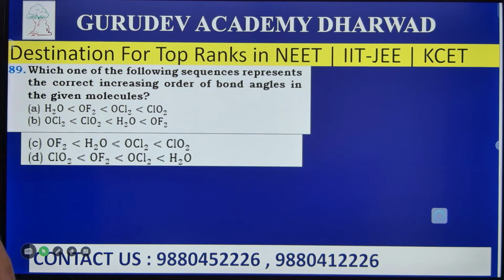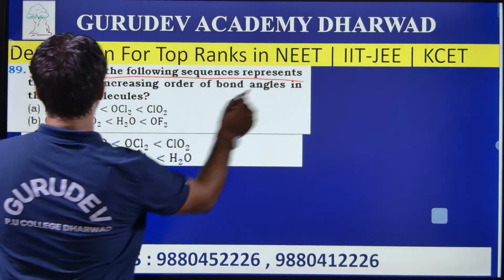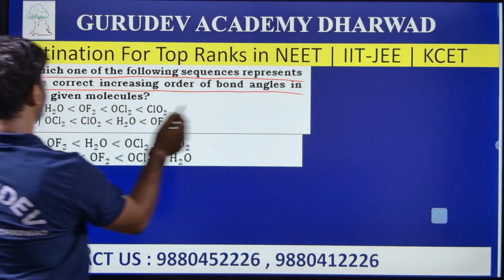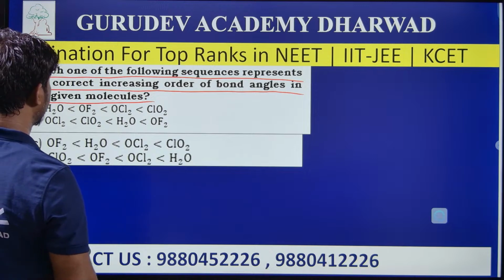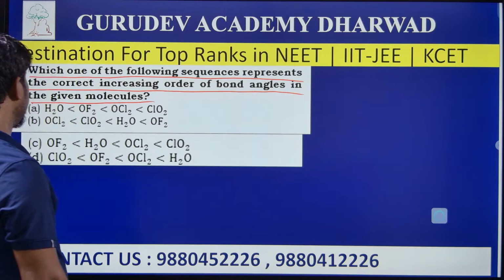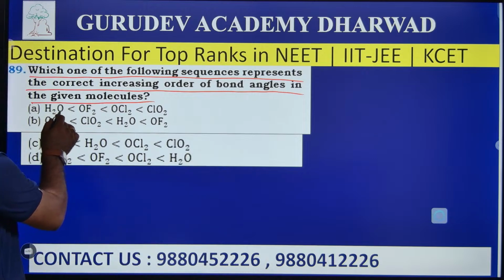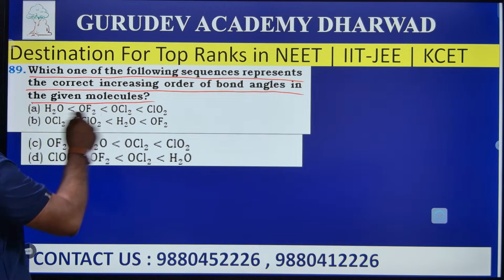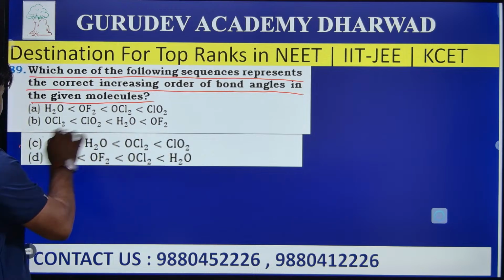Question number 89. Which one of the following sequences represents the correct increasing order of bond angle in the molecules given? So we need to write the correct answer based on the increasing order of their bond angle. So the greater the electronegativity, the lesser the bond angle here. Okay? Yes, of course, H2O and ClO, I am going to compare all of these. Among these, the correct increasing order of bond angle is, of course, C, the right answer,